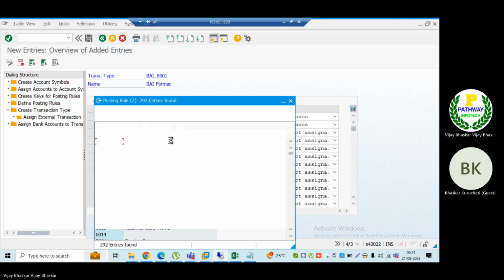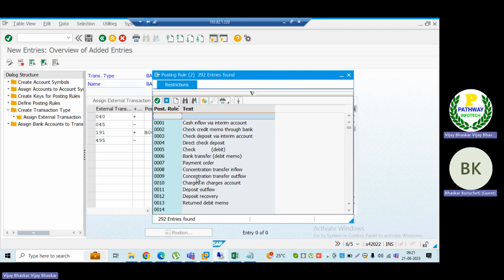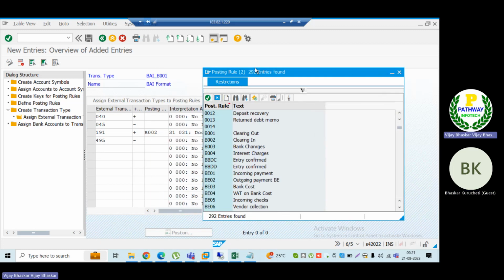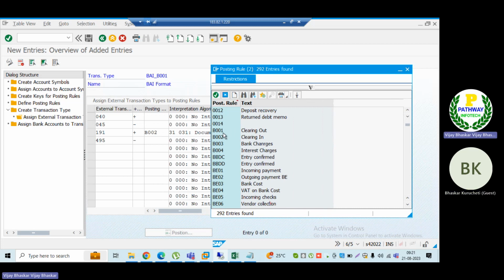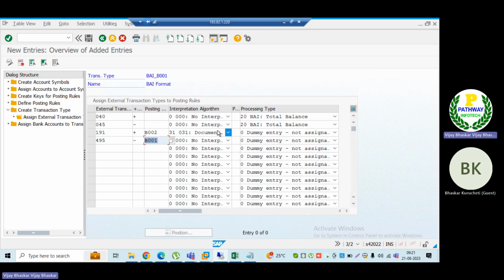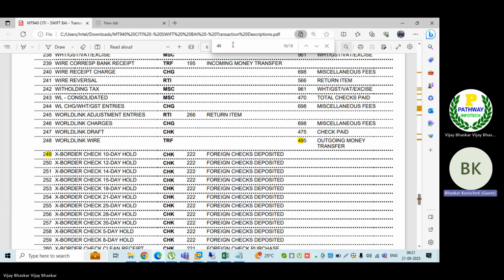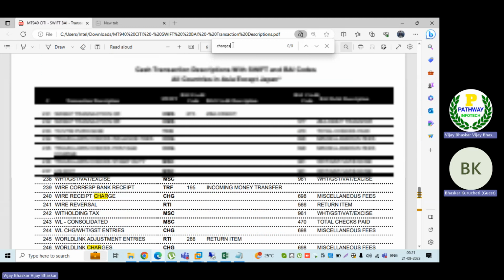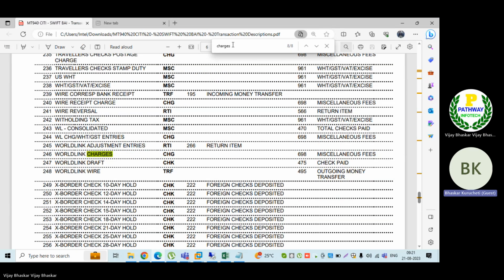Then what would be my posting rule here? So clearing out B001 is my clearing. Then for the bank charges, if I want to post entries for the charges, let me search here. Charges. Bank charges.